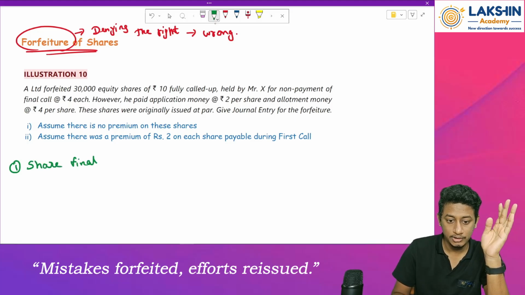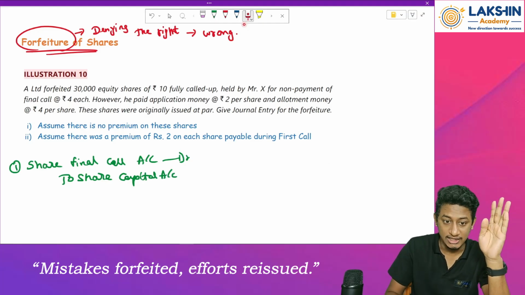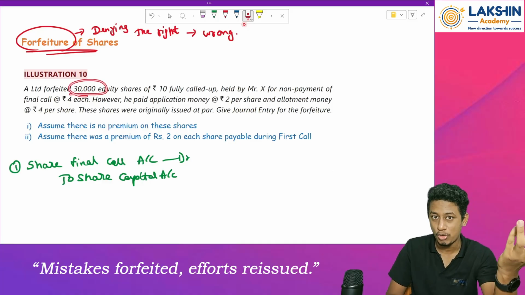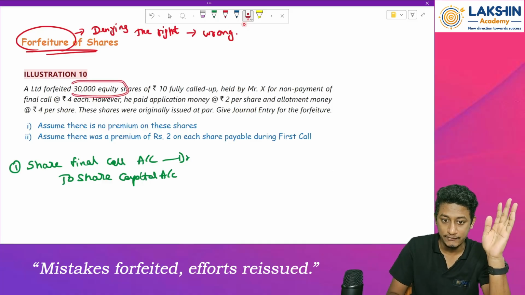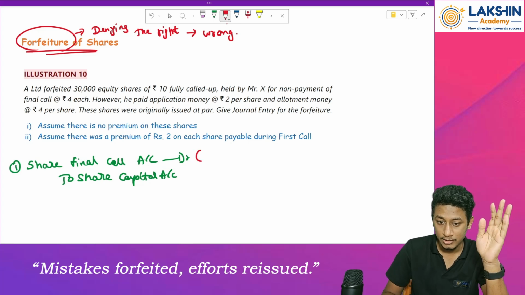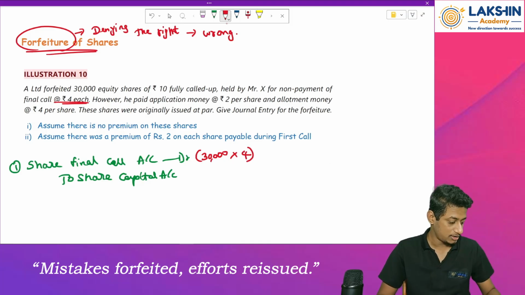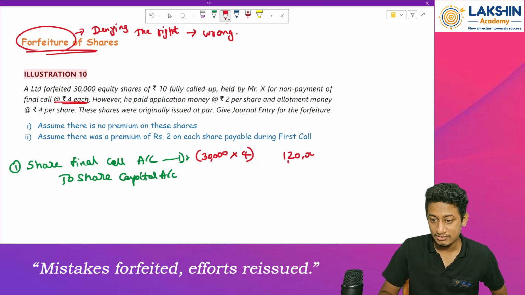Share final call account debited to share capital. Let us pass the entry only for these 30,000 shares, because for the remaining shares we don't know how much was issued. So 30,000 into rupees 4 per call equals rupees 1,20,000, which was pending.